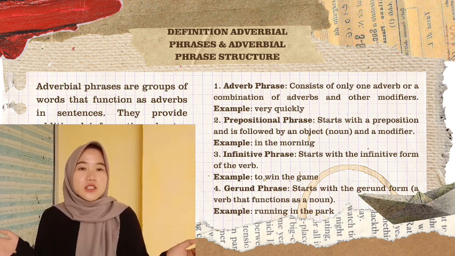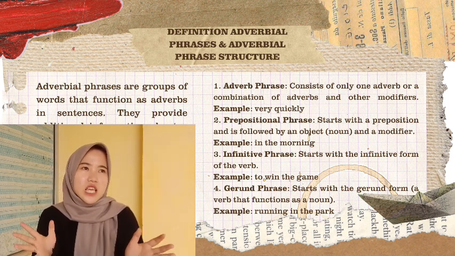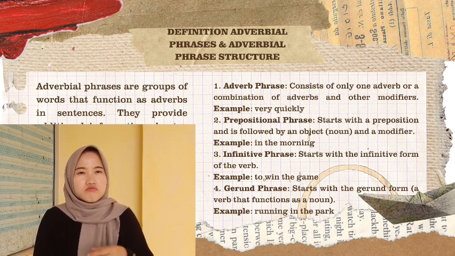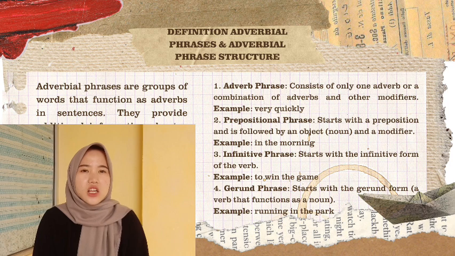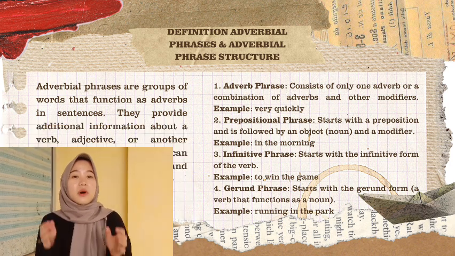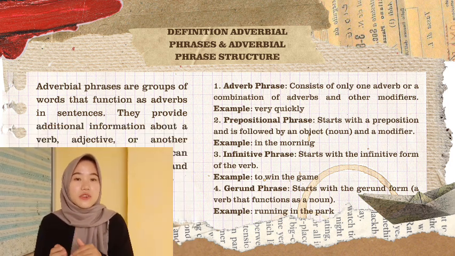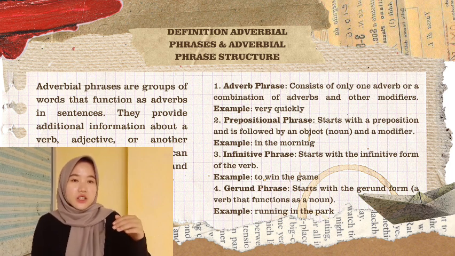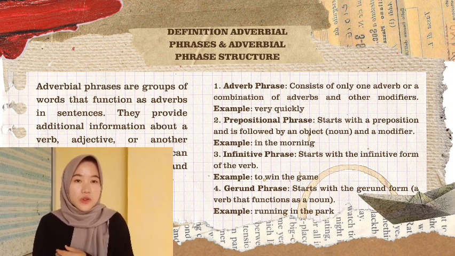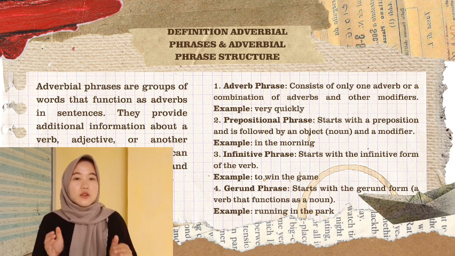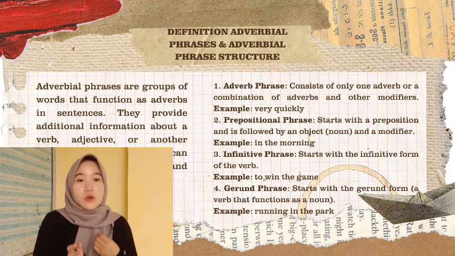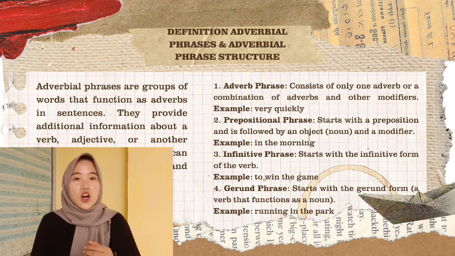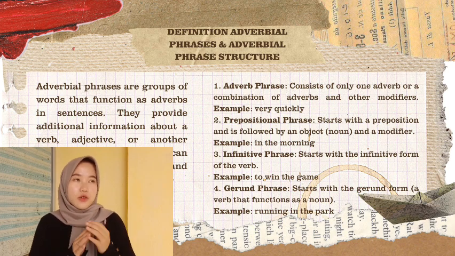So, adverbial phrases are important components in English sentences that provide more details about an action, state, or manner. By understanding and using adverbial phrases appropriately, we can create sentences that are more informative and clear. This helps us communicate effectively in a variety of contexts, both spoken and written.